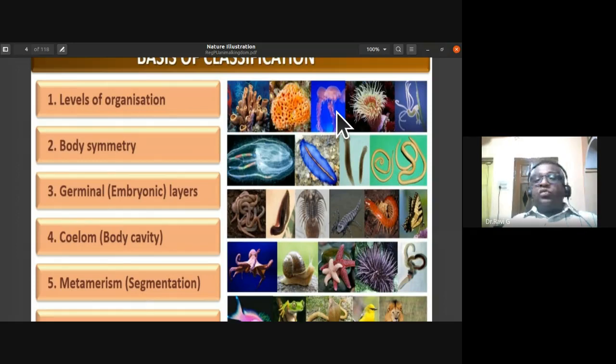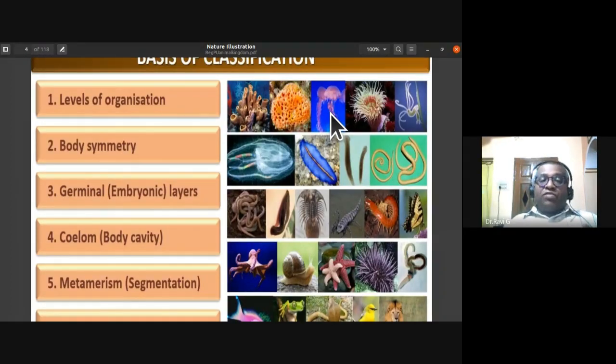Based on body symmetry, whether they are radially symmetrical or bilaterally symmetrical, organisms are of different types. In phylum Porifera, they are asymmetrical. They don't have any symmetry at all. Phylum Ctenophora, phylum Cnidaria, and the young ones of the adults of Echinodermata all exhibit radial symmetry, whereas all the other organisms exhibit bilateral symmetry. So based on the type of body symmetry, you can also classify animals.